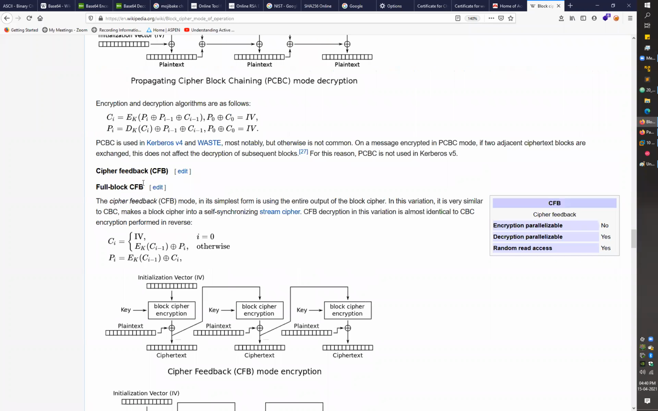Like you can use this one, full block CFB. Again, it's nothing different. You have to specify some plain text here, but in the case of full block CFB, you are not performing encryption on the plain text. You are just performing encryption over the IV, and the output of that encryption will be XORed with the plain text. After the XOR, you get your ciphertext.